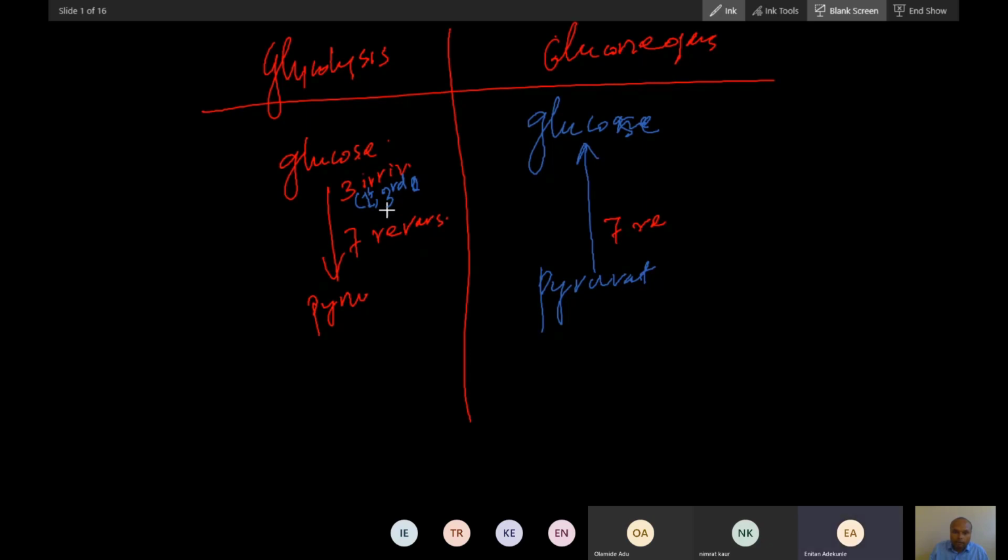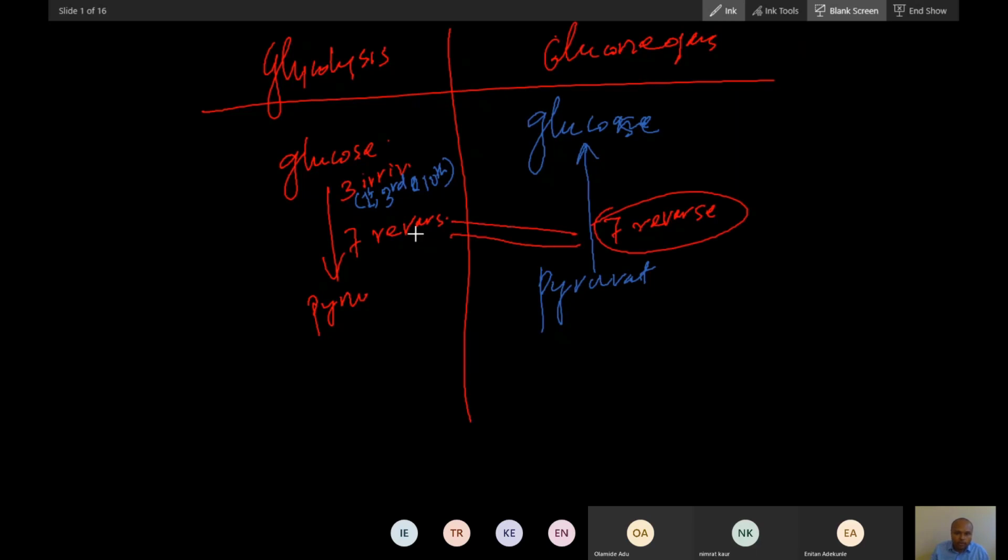Phosphofructokinase, and this is PFK. And this is pyruvate kinase. Then this step is also a kinase. All kinase steps are irreversible steps. Now, 7 reversible steps are there. Okay, 7 reversible steps are the same for both.